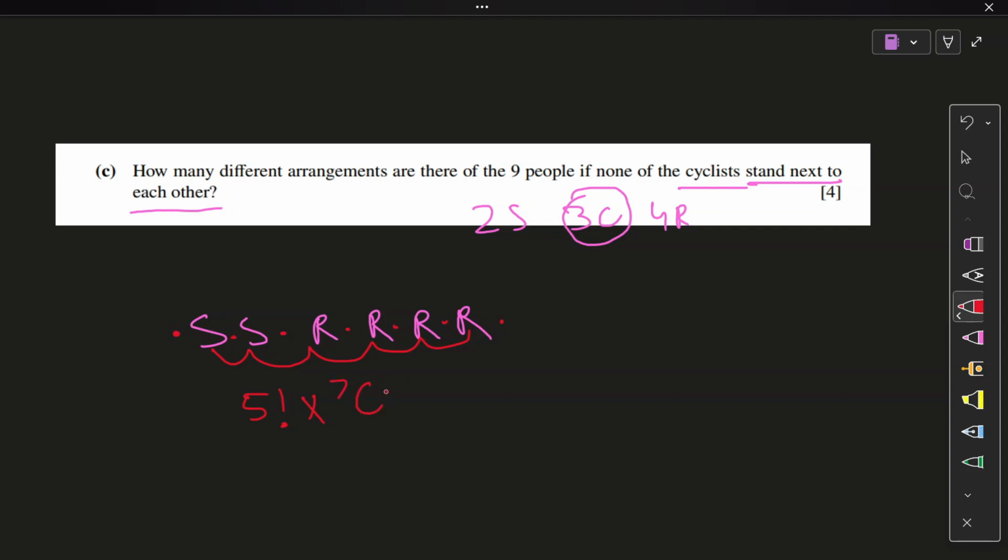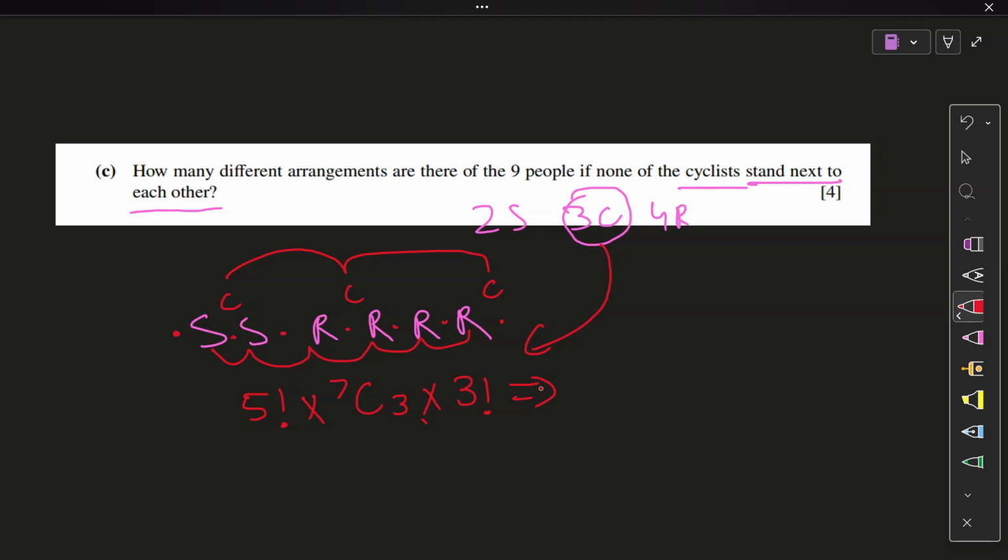Seven positions have been unlocked, but only three will be occupied by the cyclists, and they can move about their places. For example, one stands here, one stands here. Or maybe one standing here, there, there. All these three will move about their own positions. That's why I'm adding a 3 factorial, turning this whole thing into permutation to give a different arrangement each time. And that, my friends, is your answer. Simple question, 4 marks, free game. 5 factorial into 7C3 into 3 factorial.